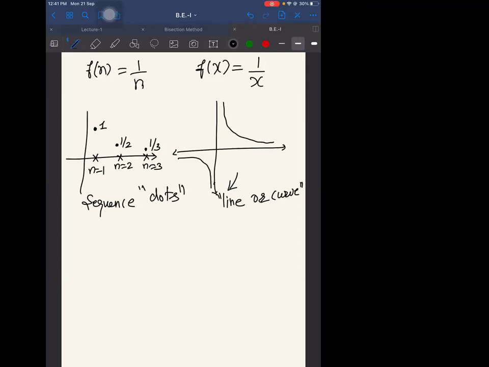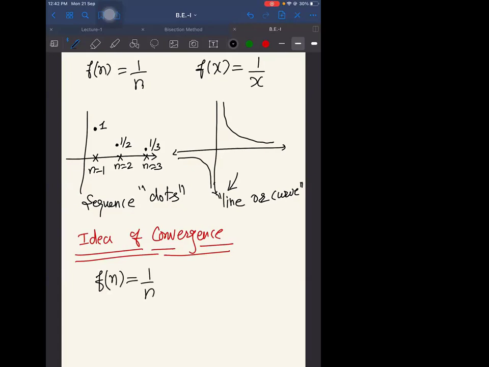Now I talk about convergence. Suppose you have a sequence, say f(n) is equal to 1 by n. We'll be using the notation a_n. So let's say you have a sequence a_n. If you take the terms of this sequence, you put 1, then 2, then 3, then 4, then 5, and so on.